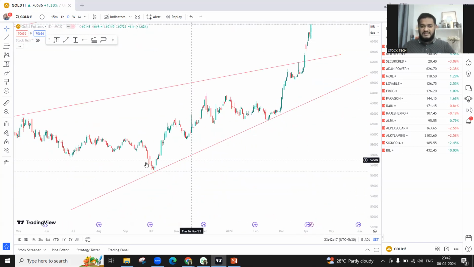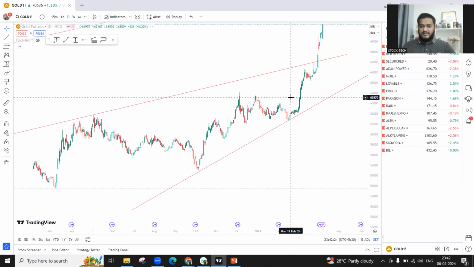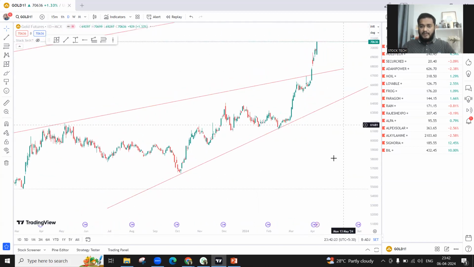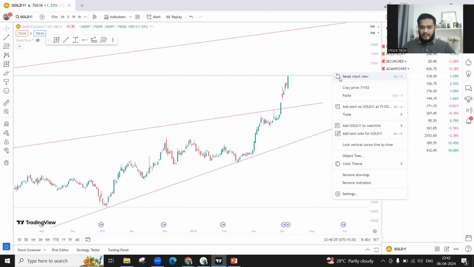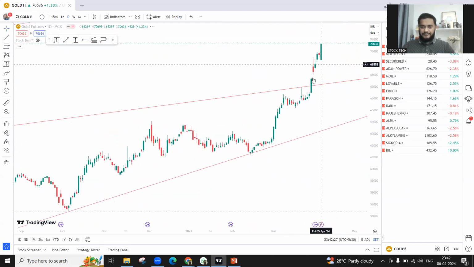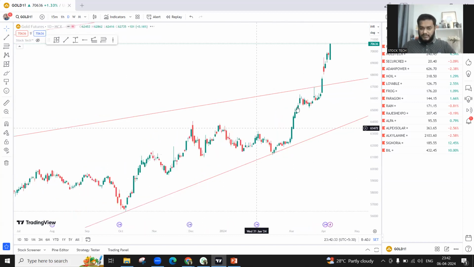Gold also was a rising wedge like Nifty. You can see it was a rising wedge like Nifty. And gold crossed over 70,000 over here. It gave a breakout. So Nifty also can give a breakout. It's not that we may not have a breakout. Even though it was a rising wedge, it was a clean breakout over here.